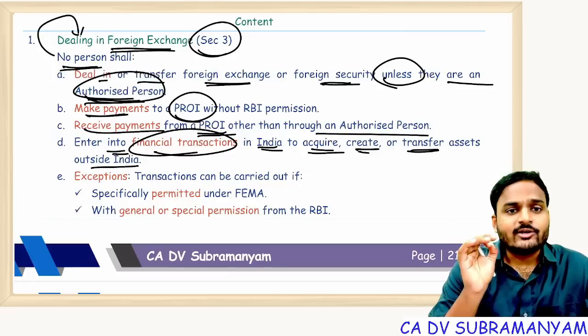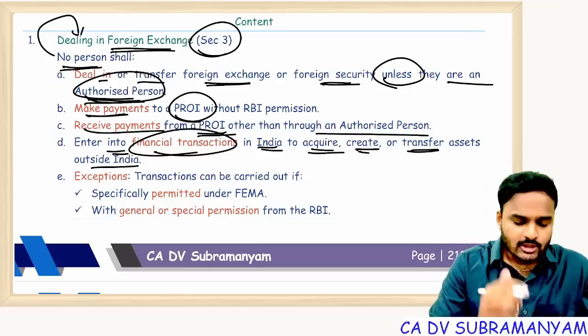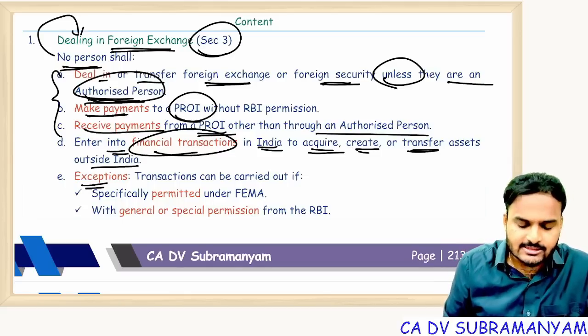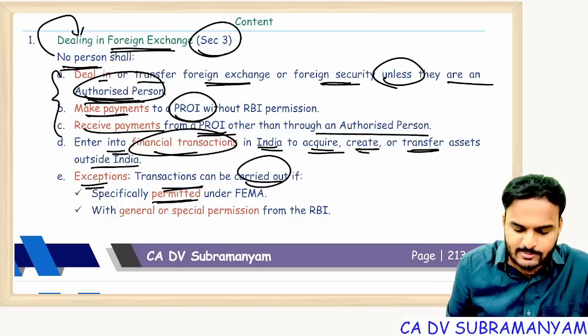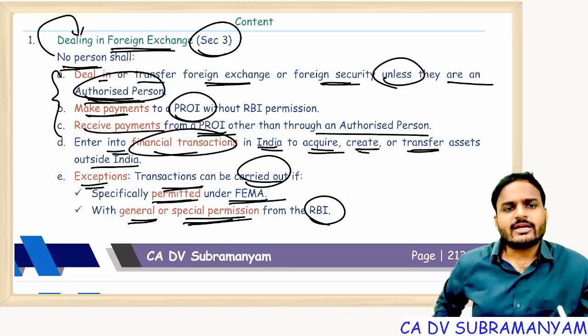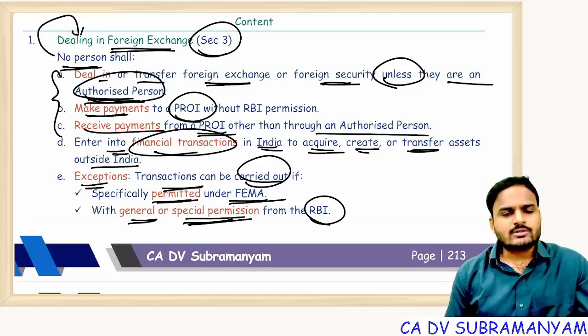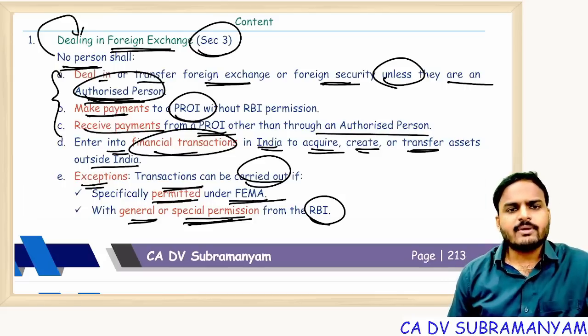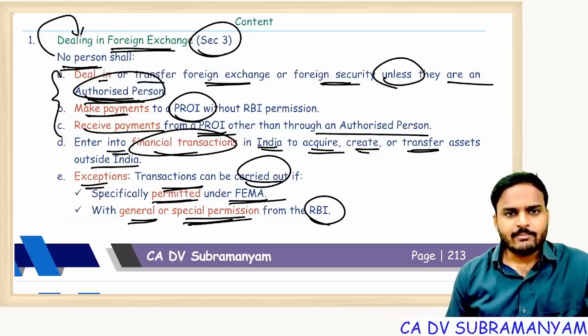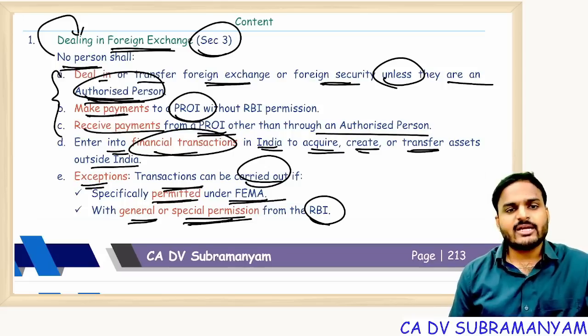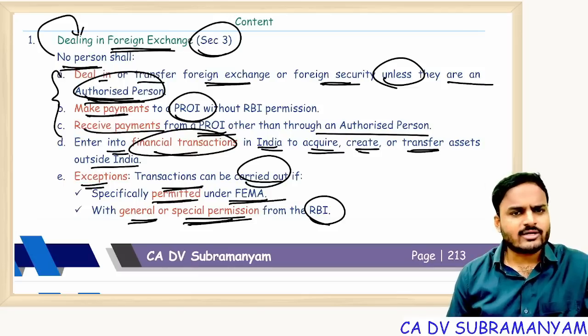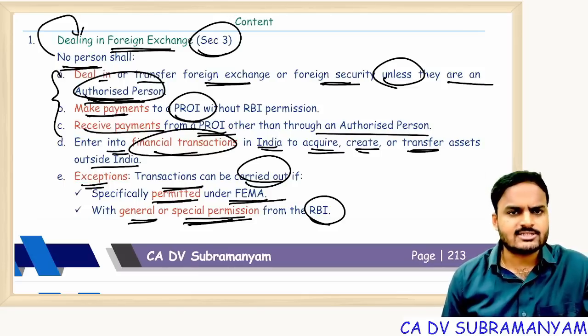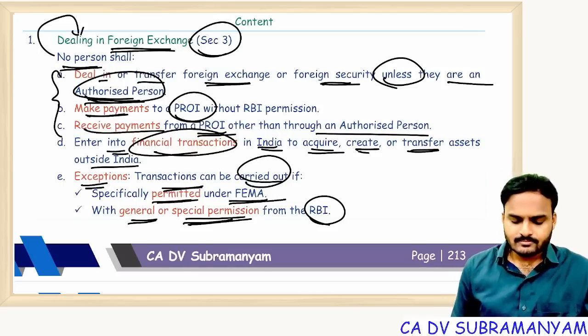Next one, no person shall enter into financial transactions. Of course, to these 4 points we have exceptions. These transactions can be carried out if they are specifically permitted under FEMA, or even with general or special permissions from RBI. So without FEMA permissions or without RBI special or general permissions, you cannot carry these transactions. Getting my point, students? Transactions are classified into 3 parts: permitted, freely permitted, prohibited. Prohibited transactions you cannot carry. For carrying prohibited transactions, you cannot use foreign exchange. For permitted, you can use it.